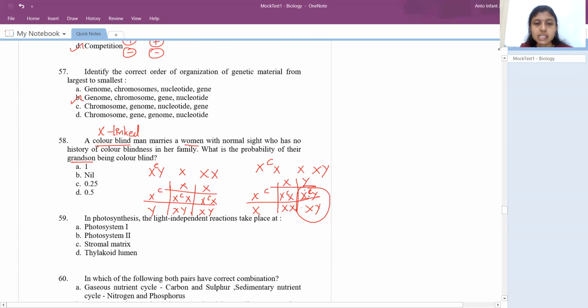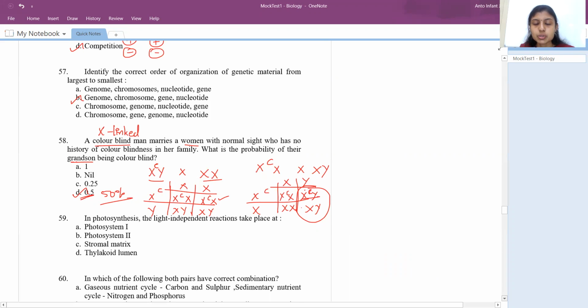Similarly, it happens with the daughter also. Their next generation is these offspring, and the next generation would be these offspring. So the answer would be 0.5, which is 50%, and that's why they have mentioned it as 0.5.